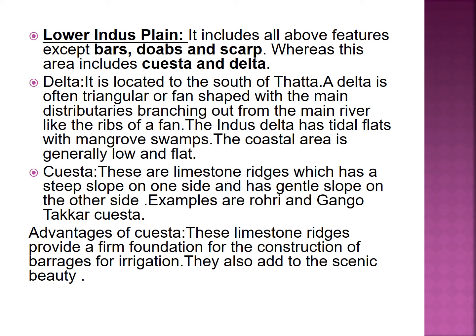Whereas in Lower Indus Plain, along with all the above features that we have discussed, it also includes cuesta and delta. But cuesta and delta are not present in Upper Indus Plain, so these are the differentiating features between Upper Indus Plain and Lower Indus Plain. If our examiner asks you to differentiate or contrast between Upper Indus Plain and Lower Indus Plain, then you should go to these features. But if the examiner asks you for the comparison, in comparison you can give the common features along with the differentiating features.